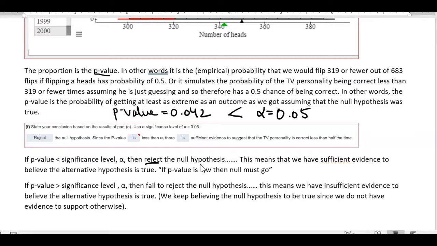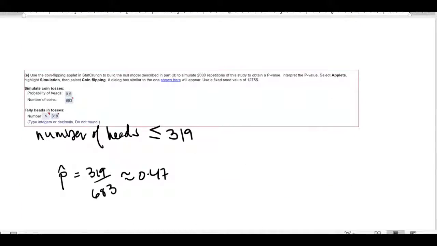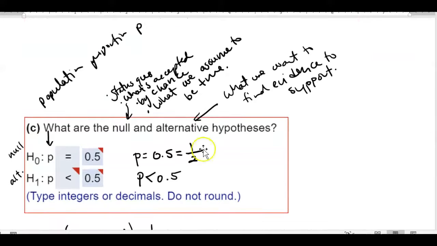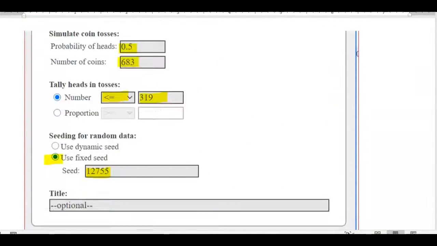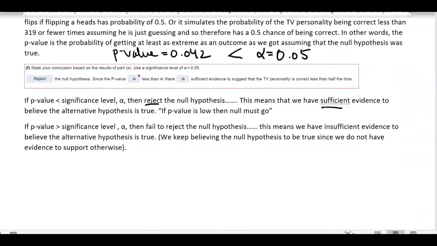This means that we have sufficient evidence to believe that the alternative hypothesis was true. So before, the alternative hypothesis way at the very, very, very beginning, right here, was we wanted to find out if we had evidence to support that he predicted correctly less than 50% of the time. Okay? So, we have evidence to support that now because our p-value is less than our significance level.